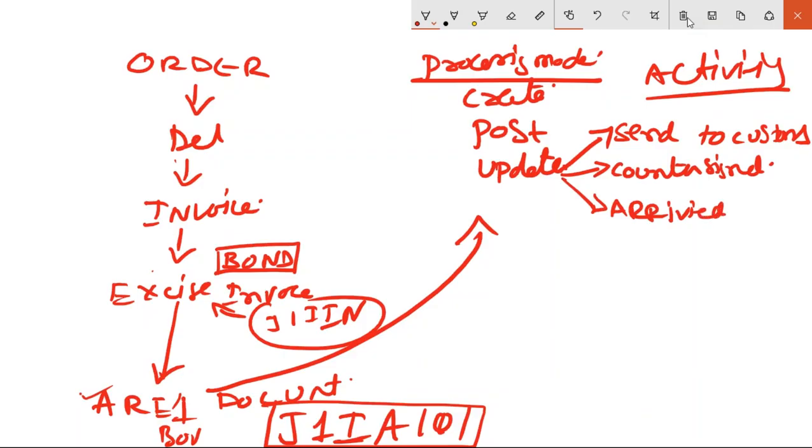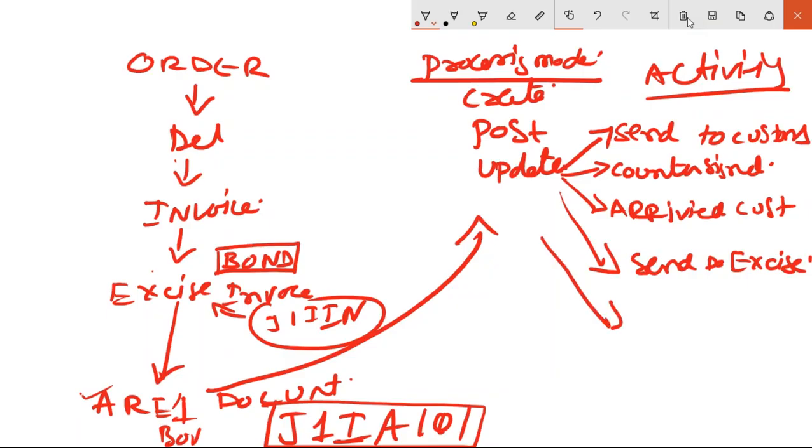After countersign, you receive this document back from the customs, and you send this document to the excise department to show them confirmation. Then next, exports has been confirmed. So these are the activities which will be triggered when update has been done.